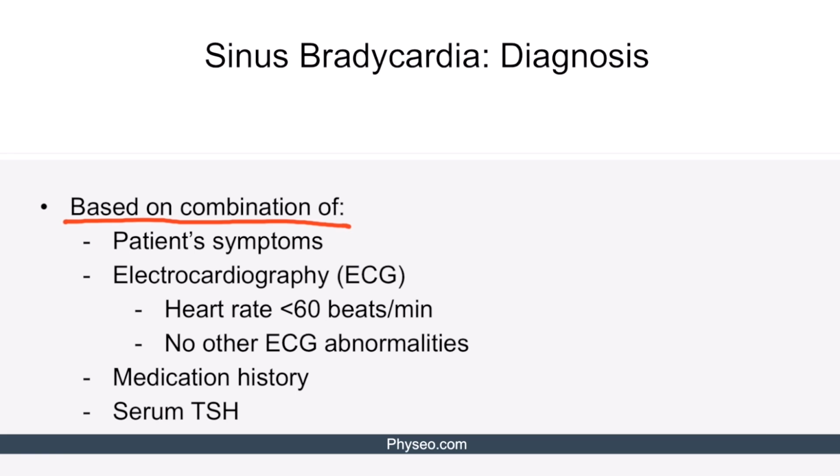We should also inquire about the medication history to check if the patient is taking beta blockers or calcium channel blockers. Measuring serum TSH levels will help us rule out hypothyroidism as a cause of sinus bradycardia.